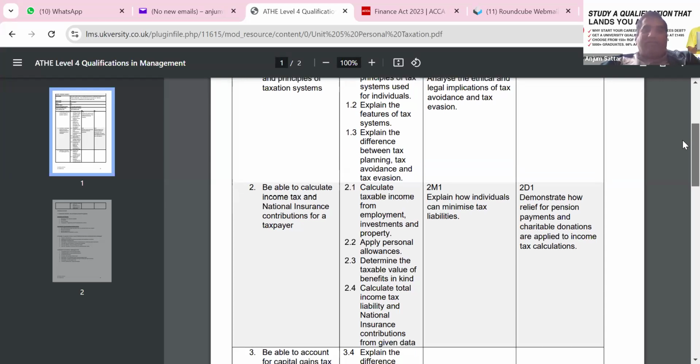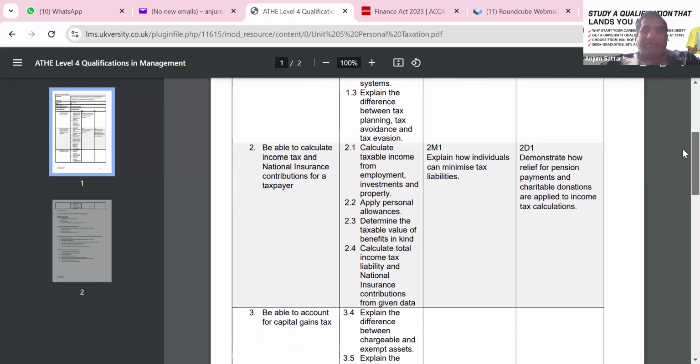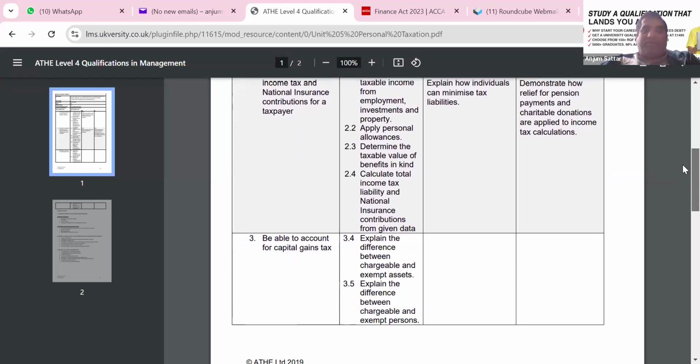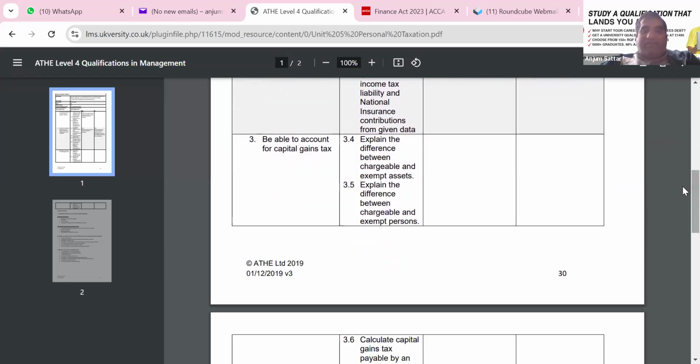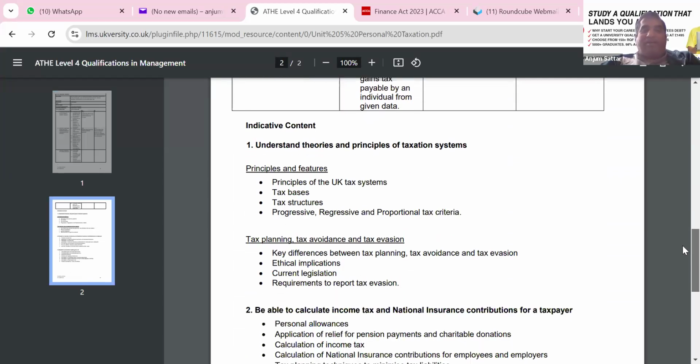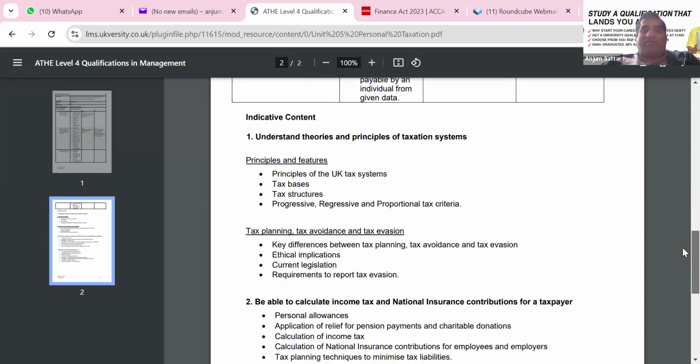Lesson 2 will calculate income tax and national insurance contributions. Lesson 3 will discuss capital gains tax. Then the indicative content for the lesson will go through the principles of the UK tax system, tax basis, tax structure, and tax planning, which is legal, and tax evasion, which is of course the illegal way.